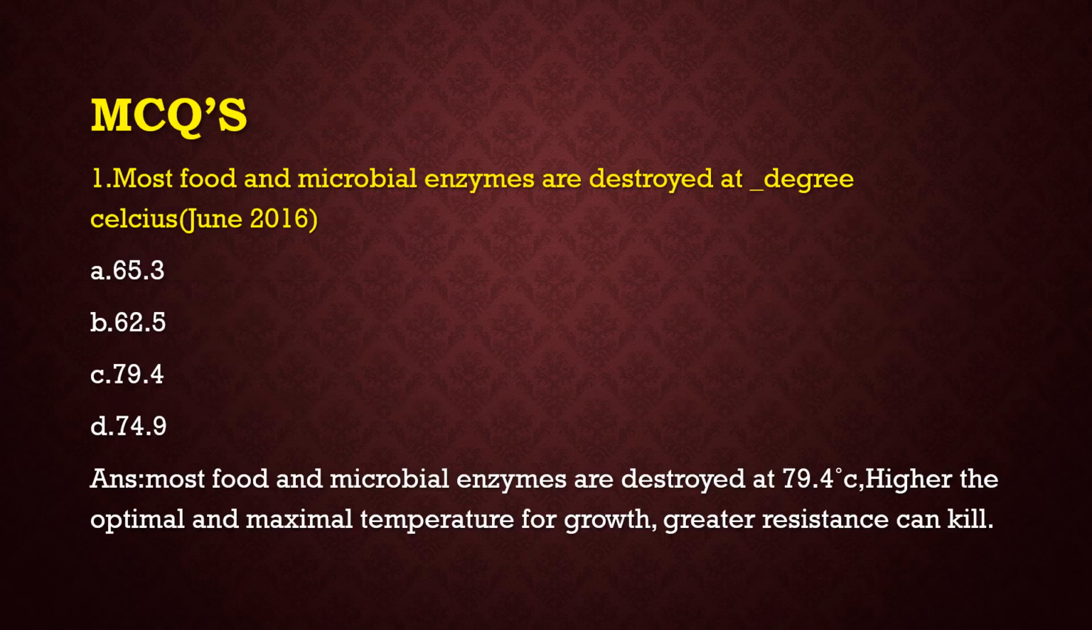Some MCQs are asked in exams. Most food and microbial enzymes are destroyed at what degree Celsius? 79.4 degrees Celsius, because the higher the optimal and the maximum temperature for growth, the greater the resistance, and it can kill the food and microbial enzymes.